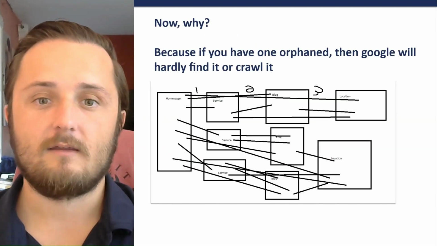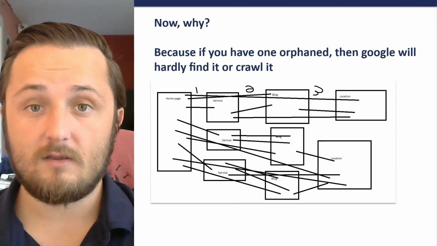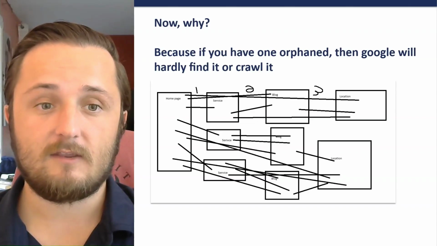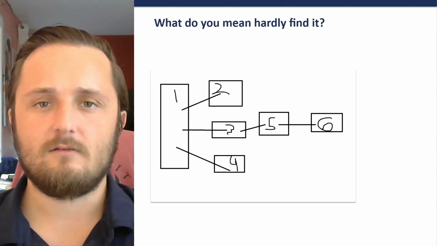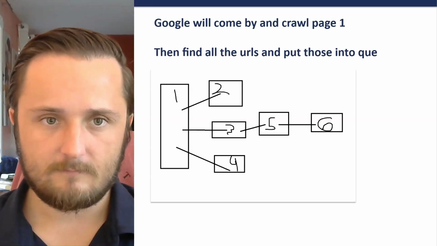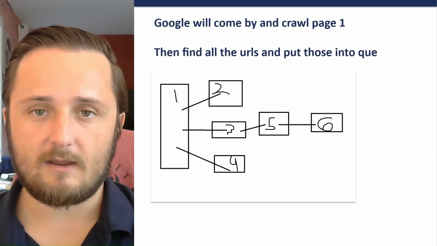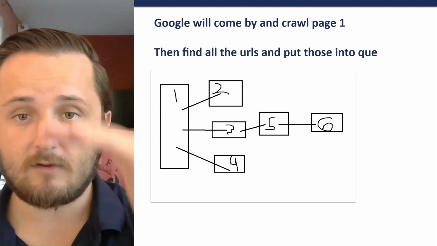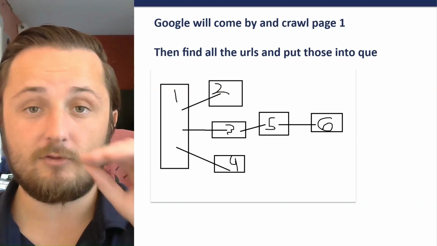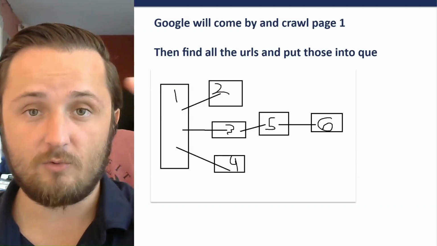Now, why? Because if you have one page orphaned, then Google will hardly find it or crawl it. What do you mean, hardly find it? So Google will come by and crawl page 1 in this example, then find all the URLs listed on that page and put those into Google's queue to go and crawl.